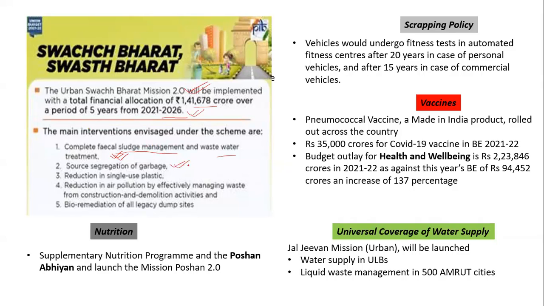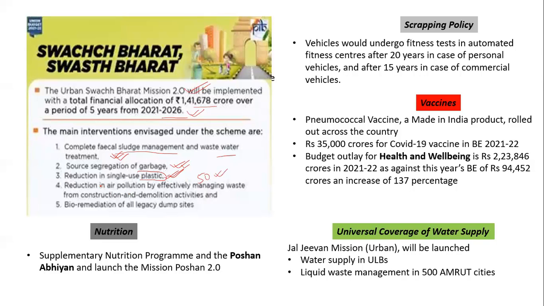You might be aware about the wet and dry garbage, and in Hindi we say सूखा and गीला कचरा. If you do the segregation at source, it becomes easy to handle that garbage. Also reduce the single-use plastic. Single-use plastic is quite dangerous for the environment. So the target is to reduce the single-use plastic, and in general also plastic of 50 microns. Plastic having at least 50 microns is allowed.